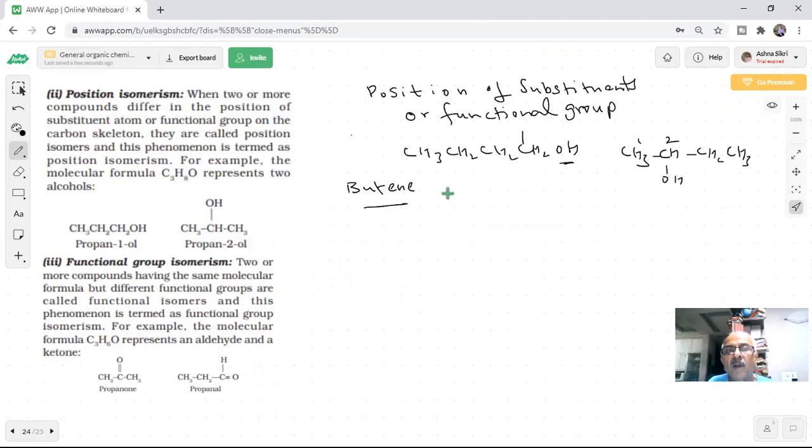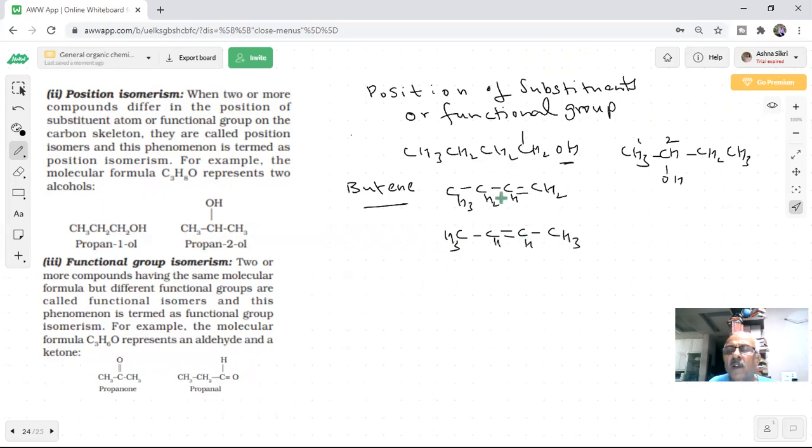How many can I write for butene, students? If I say 1, 2, 3, 4, and I put a double bond here, what will be that? CH3, CH2. What will be this? CH. Then you can say 1, 2, double bond, and this double bond position is now shifted: CH3, CH, CH, CH3.